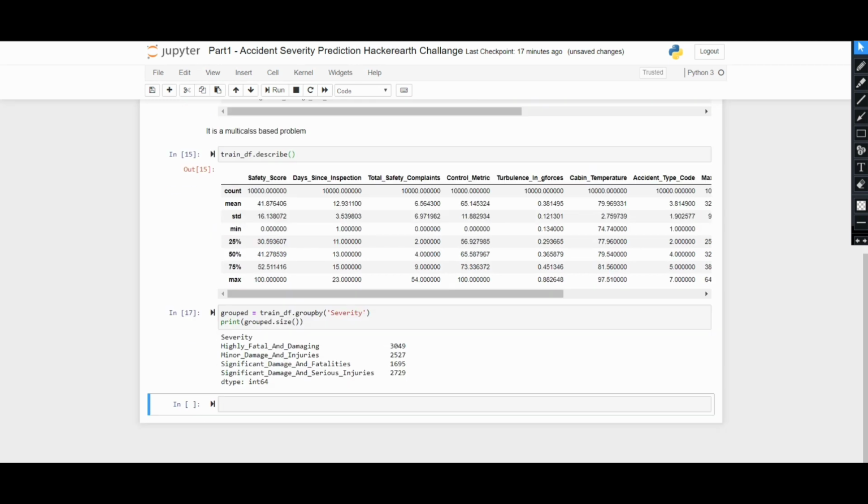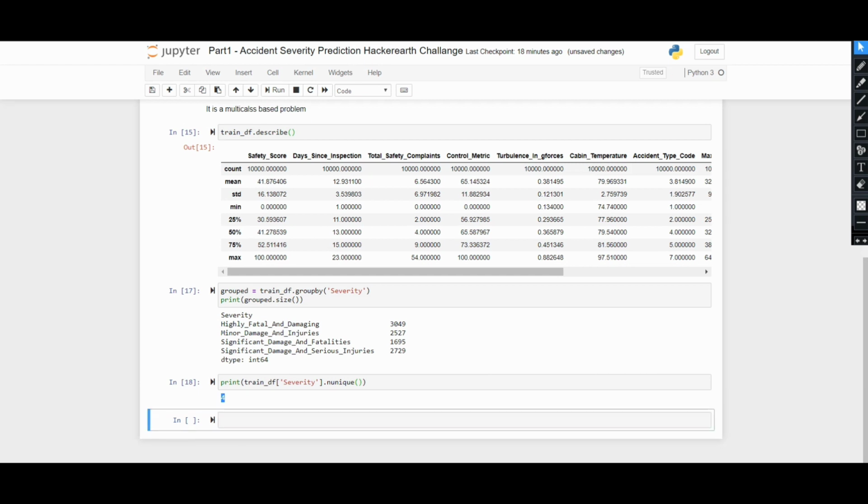As you can see, there are a total of 4 classes: highly fatal and damaging, minor damage and injuries, significant damage and fatalities, which has a class count of 1695, and significant damage and serious injuries, with a class count of 2729. Now let's find out the unique class names. So yes, total 4.